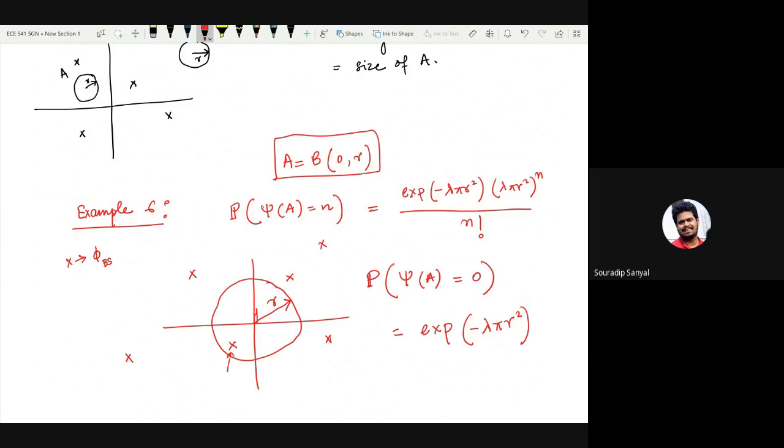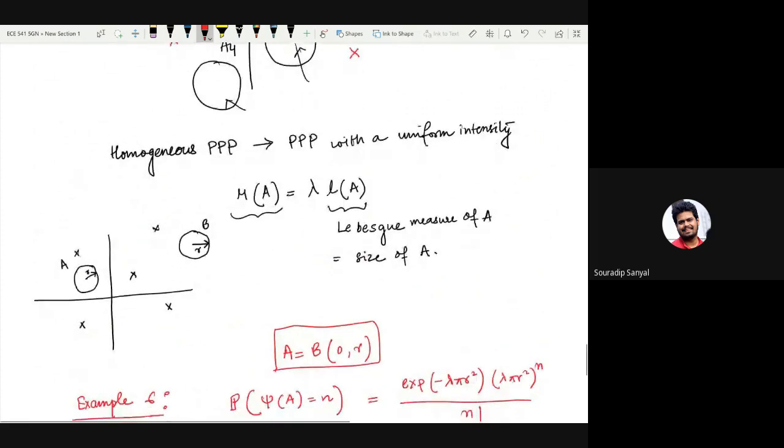So the probability around you that there are no base stations within a distance of 10 meters is simply e to the power minus lambda pi into 10 square. Now lambda is simply the number of base stations falling inside a circle of radius 1. So what is lambda?